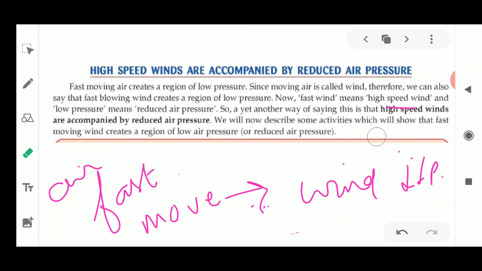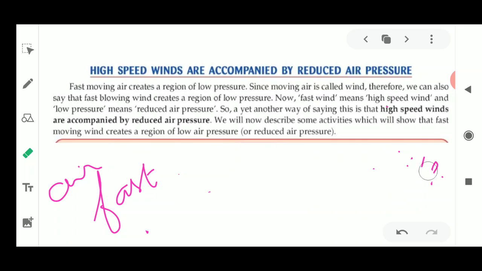The fact is that whenever high speed comes in the winds, it is because low pressure is created. As we have seen, low pressure was created when uneven surface heating took place.